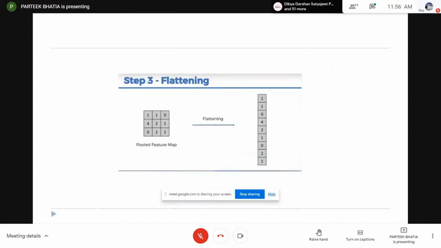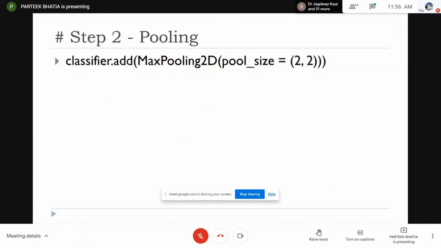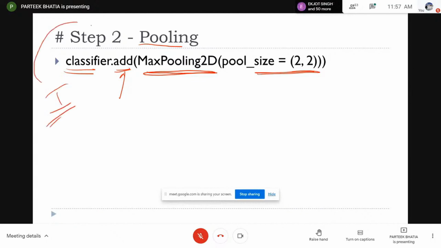So this is the code, and you can see that in step 2, we are again using classifier. We are adding another layer over it, and that is now MaxPooling2D. We are just specifying the pool size, nothing else. So again, with one line of code, we are able to implement a whole step that is called the pooling step.